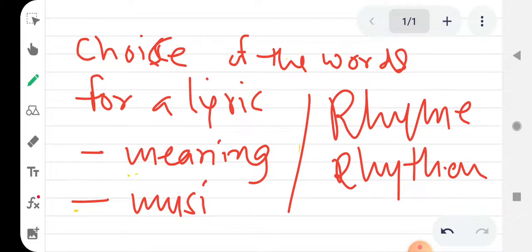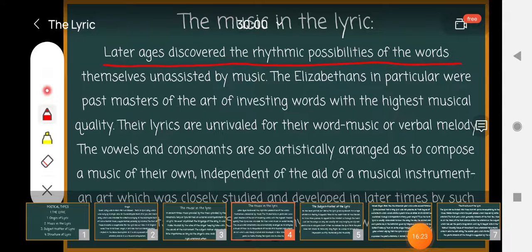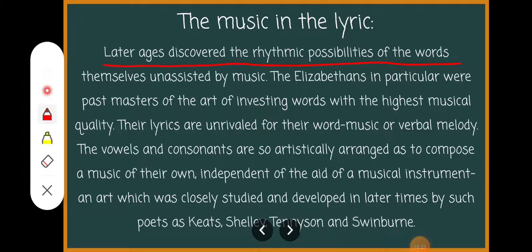There were some figures of speech that began to be used by this choice of the words. Later ages discovered the rhythmic possibilities of the words, unassisted by the music. External music was dropped.